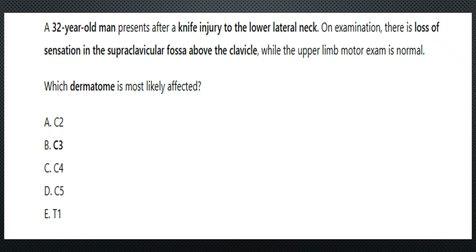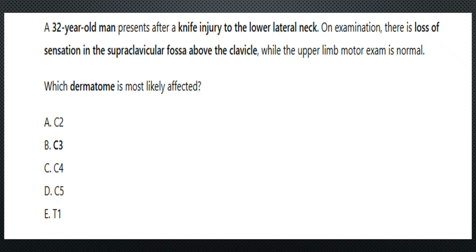So, first question: a 32-year-old man presents after a knife injury to the lower lateral neck. On examination there is loss of sensation in the supraclavicular fossa above the clavicle, while the upper limb motor exam is normal. Which dermatome is most likely affected? So answer the question.